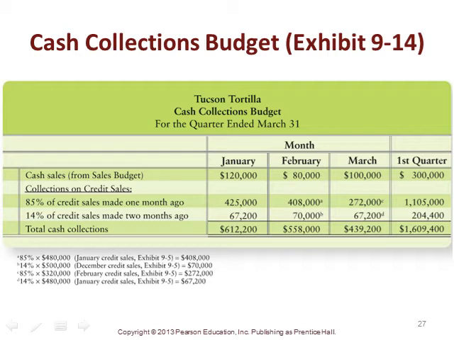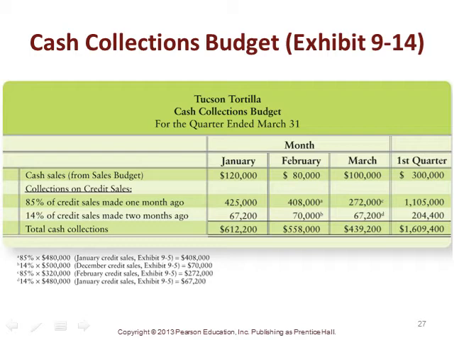And so here what we're doing is just showing an example of how we budget for cash collections, right? So we're given what we expect our cash sales to be from our sales budget, and then we have to calculate the collections on the credit sales.